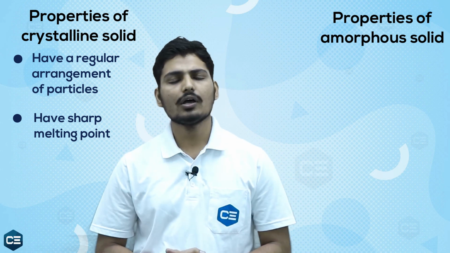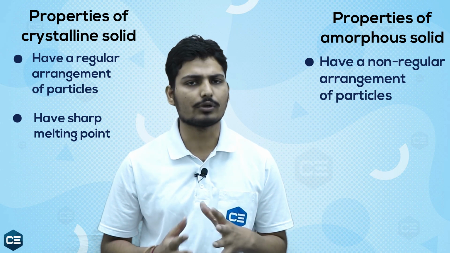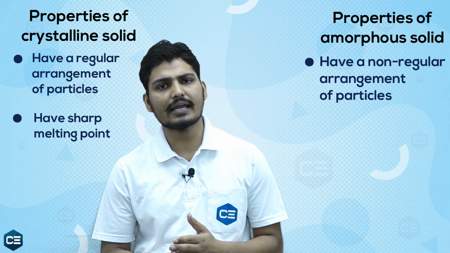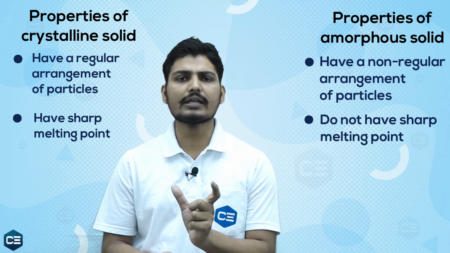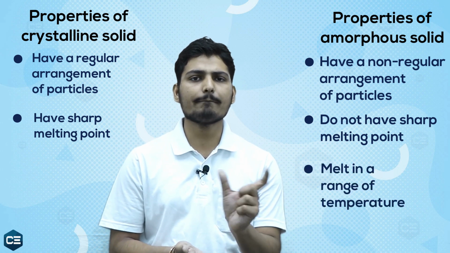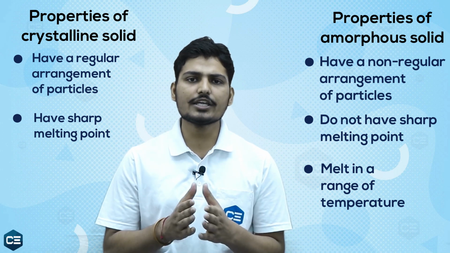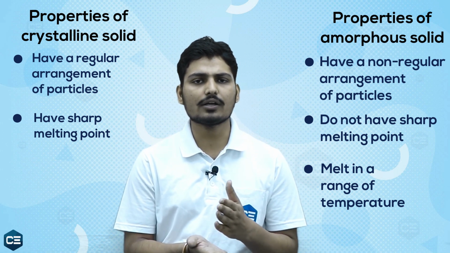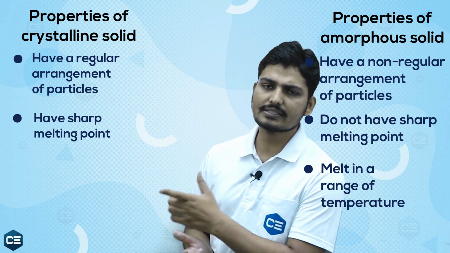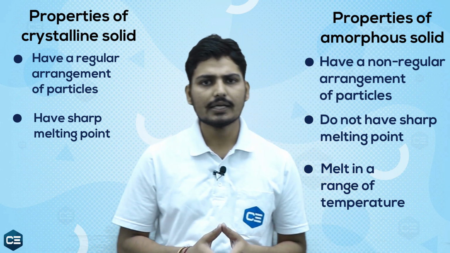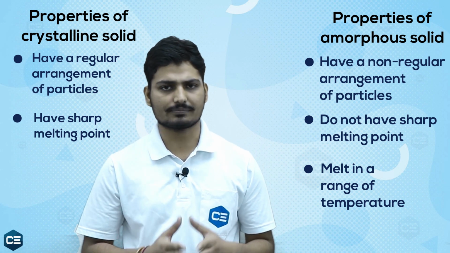But in disordered or amorphous solids, the arrangement of particles is not regular, so they will start melting at some temperature and completely melt at some other temperature. They do not have a sharp melting point. They melt in a range of temperature. Firstly, when we heat them, they start to soften, then they start to melt, and in the end they completely melt. So, crystalline solids have a sharp melting point, but amorphous solids have melting points in a range of temperature.